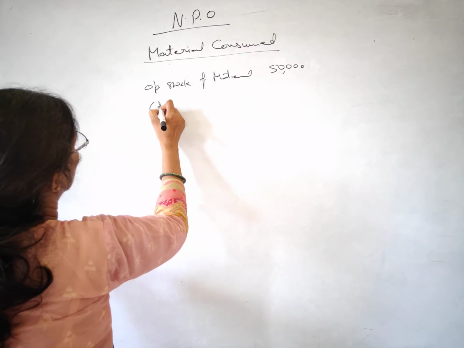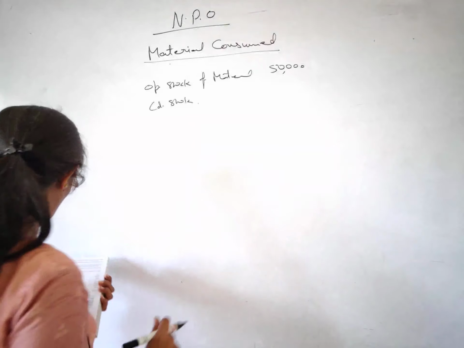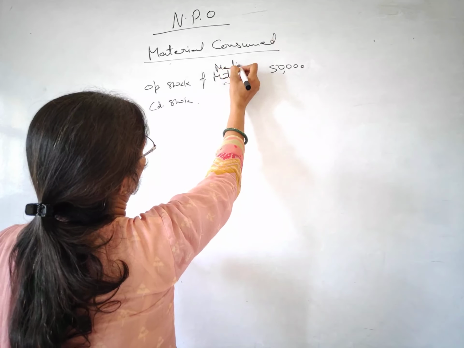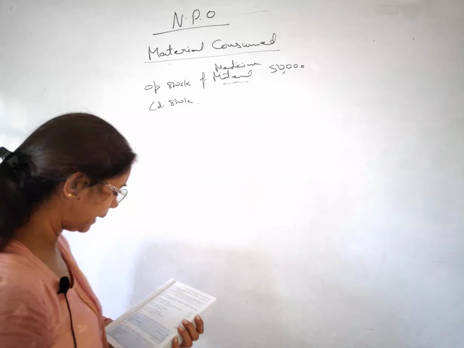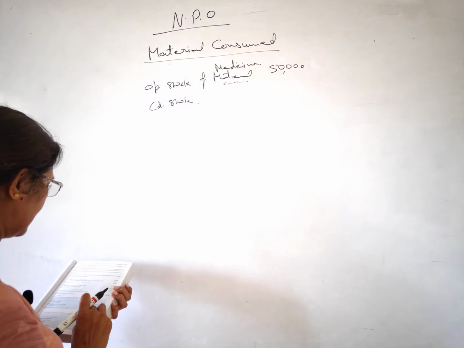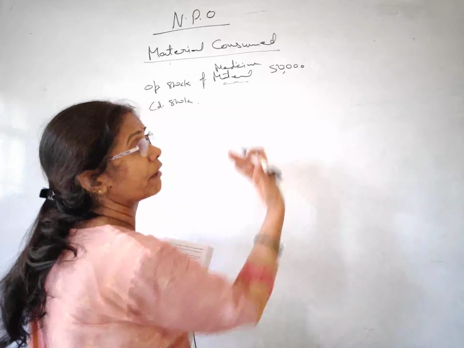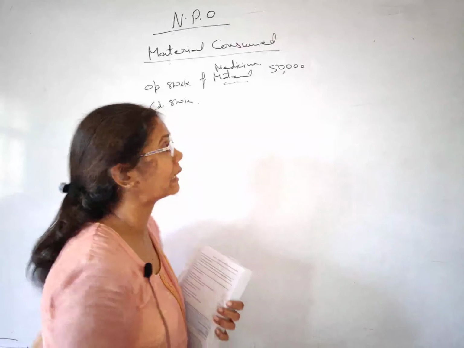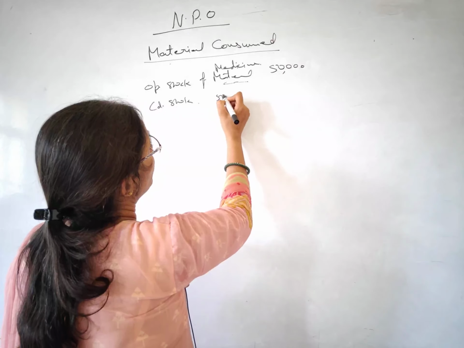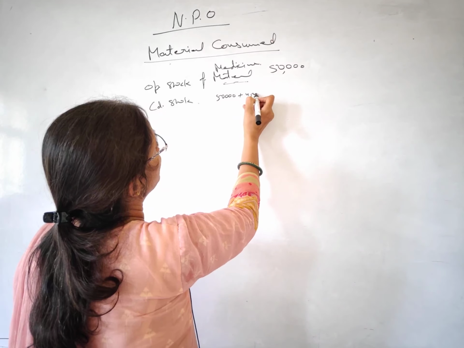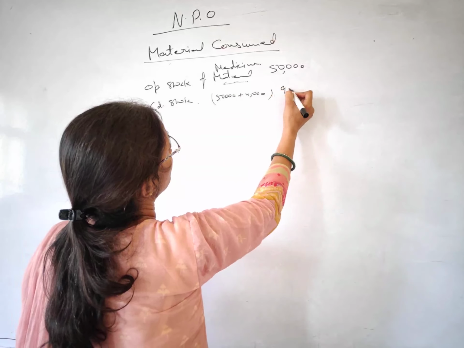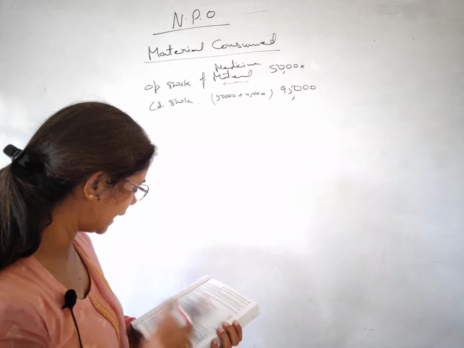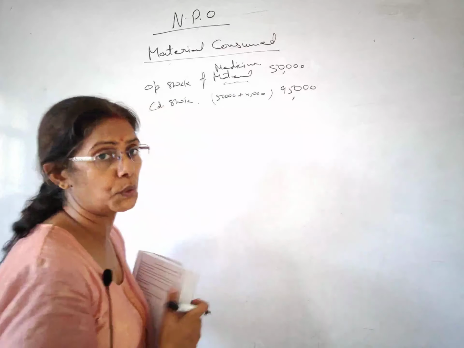Here the material is medicine, and the closing stock of the medicine is 45,000 more than the opening stock. So the opening stock was 50,000 and you add 45,000, which becomes 95,000.